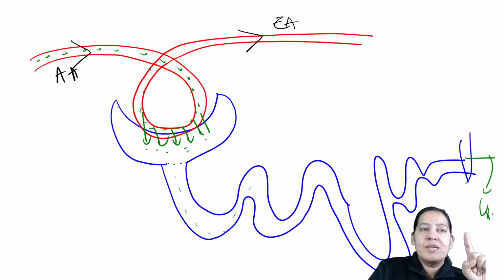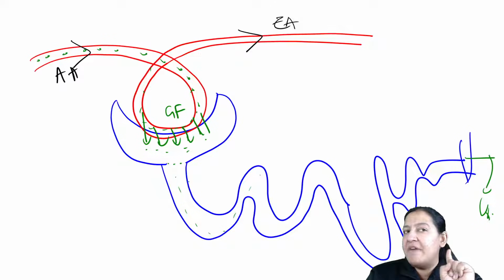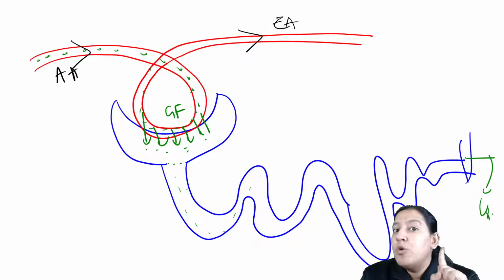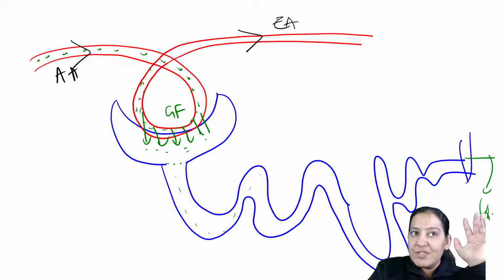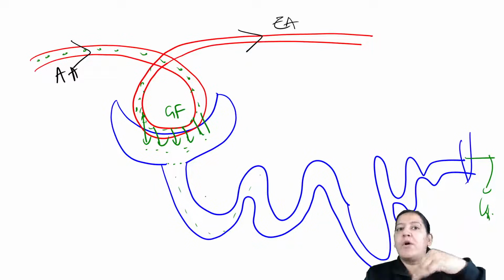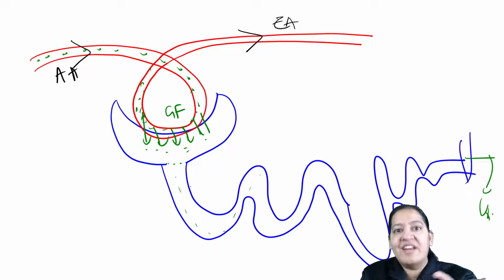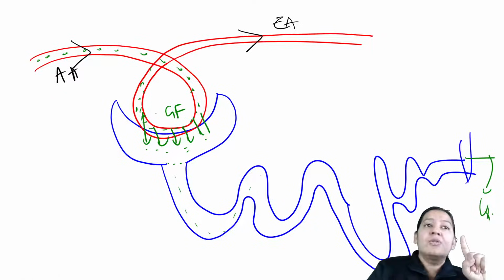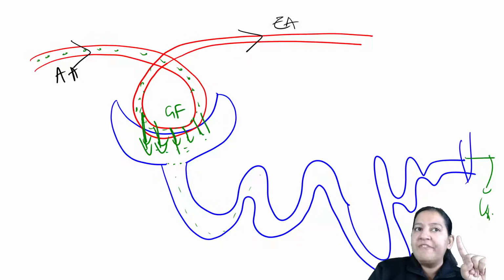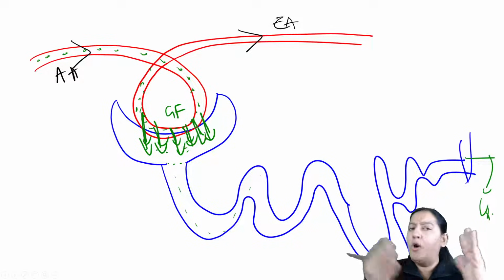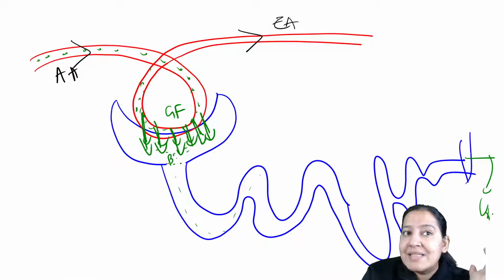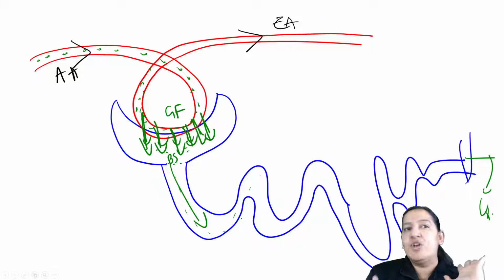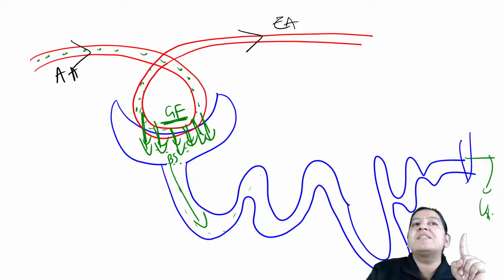So this step is known as glomerular filtration, the first step. Everyone give me a thumbs up. Via the capillary, whatever substances are supposed to get excreted out of the body, it can be a drug, it can be vestigial material, it can be uric acid, it can be creatinine, right? So the drug will filter out here, come out of the capillary and get collected in a space known as Bowman's space. And from Bowman's space, it will go into the PCT. Give me a thumbs up. This step is known as the first step, glomerular filtration.